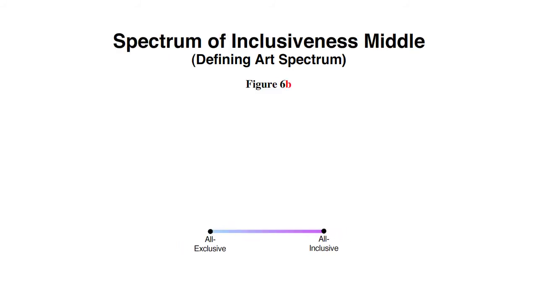Figure 6b marks the extreme middle of that spectrum with a placeholder label called selective. This can be any definition that doesn't match either extreme.